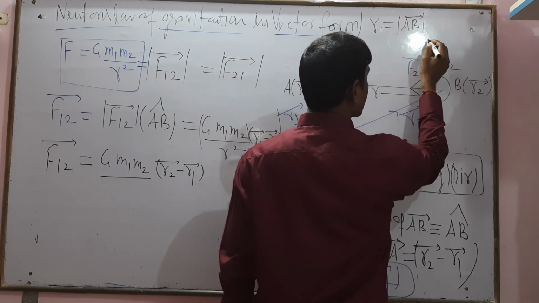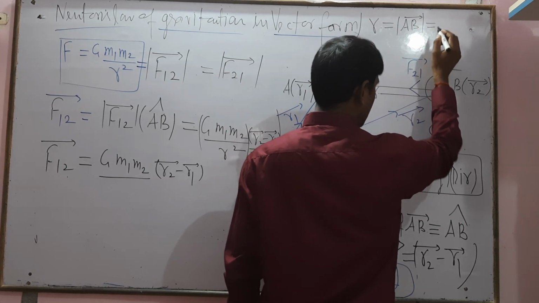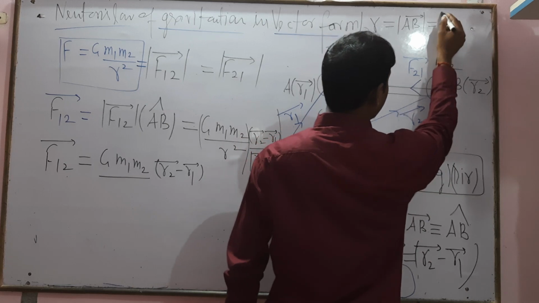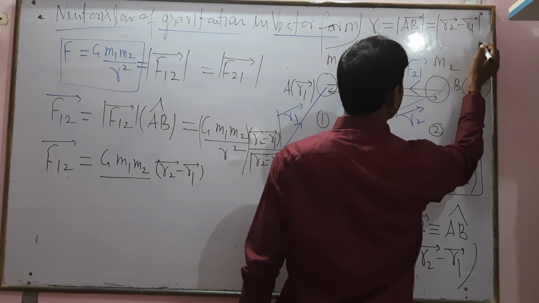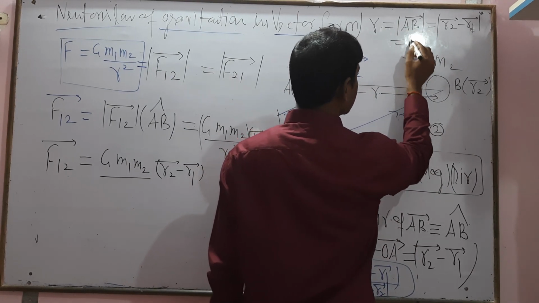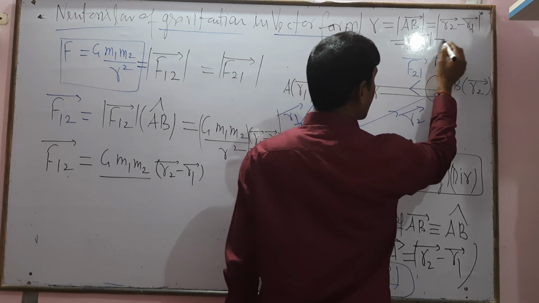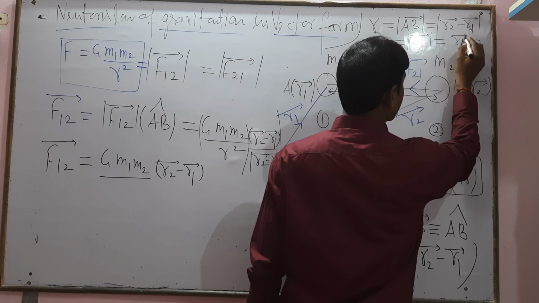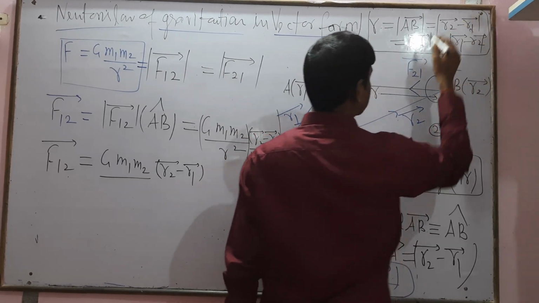So the magnitude equals mod of R2 vector minus R1 vector. R equals the magnitude of AB vector, which equals the magnitude of BA vector, R1 minus R2. This is the value of R.